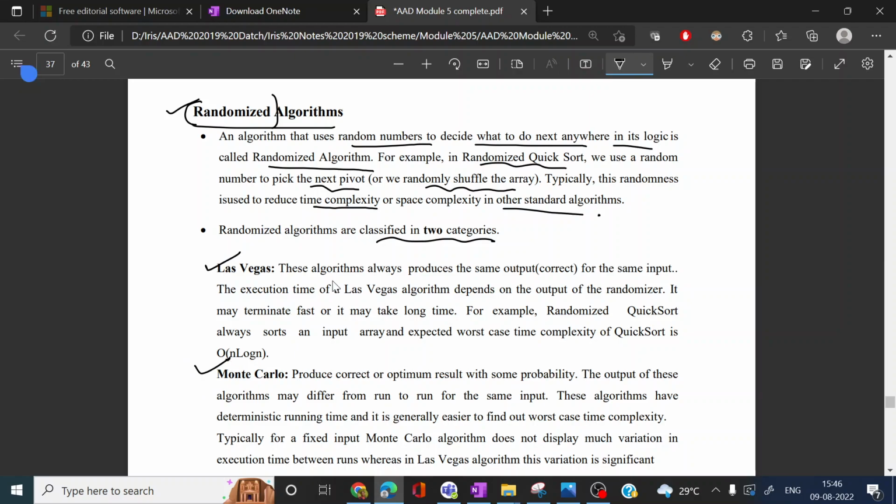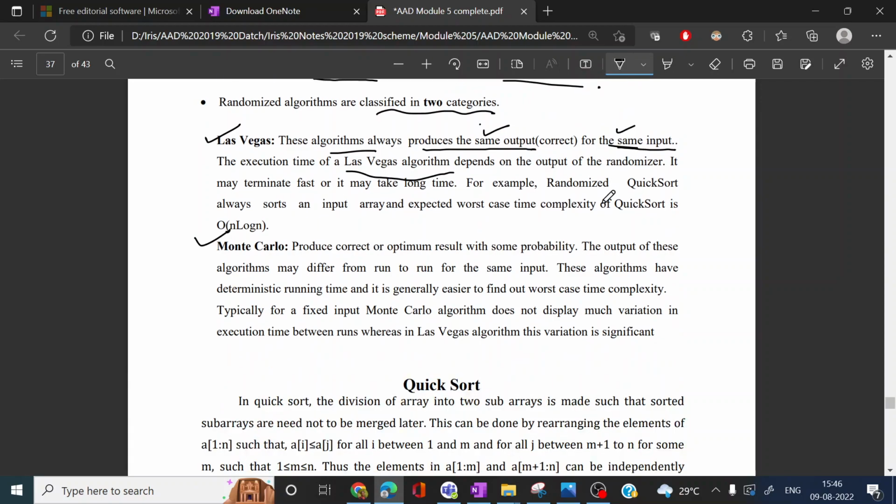In the Las Vegas algorithm, even if it depends on random number generation, it will always produce the same output for the same input. Whenever the algorithm runs for the same input, it will produce the same output only. But the execution time of the Las Vegas algorithm depends on the randomizer. Randomized Quicksort is an example of a Las Vegas algorithm.